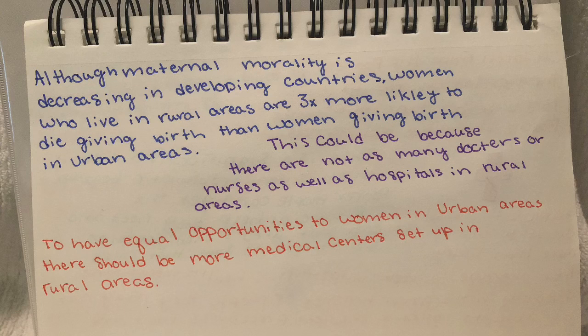Women who live in rural areas are 3 times more likely to die while giving birth than women giving birth in urban areas. This could be because there are not as many doctors or nurses, as well as hospitals in rural areas. To have equal opportunities to women in urban areas, there should be more medical centers set up in rural areas.